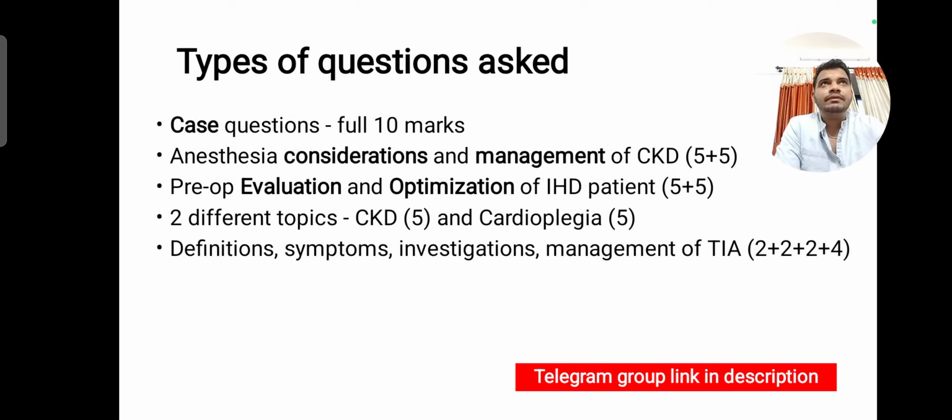You need not write everything. For example, difficult IV line, difficult airway. Those kinds of things you will have to write, and you can elaborate 2-3 points below it. For example, for difficult airway, you can write 2-3 points below it. As such, you can write some 8 to 10 considerations and slightly elaborate on them.